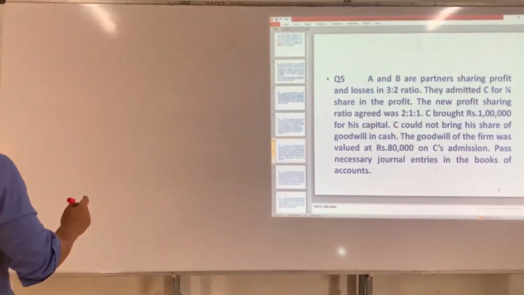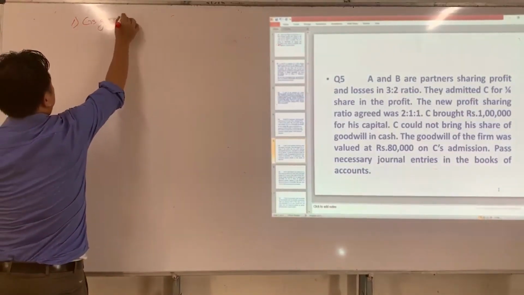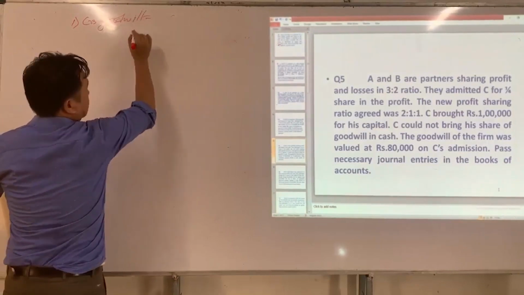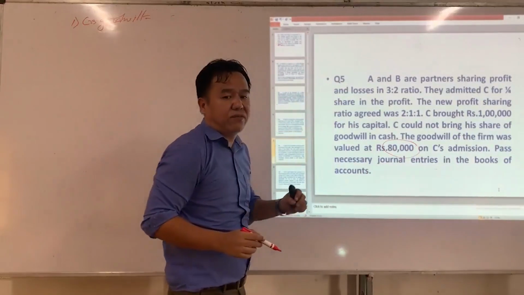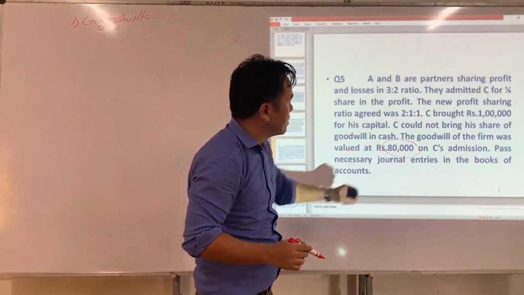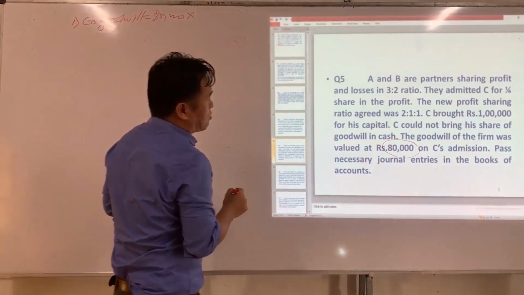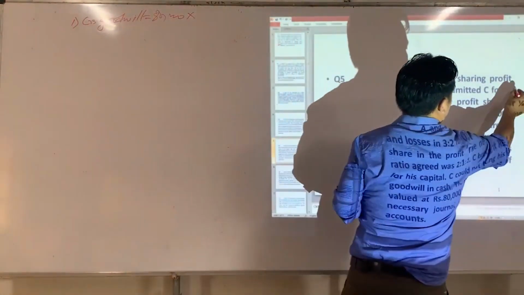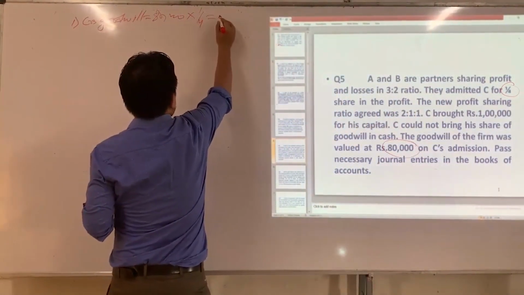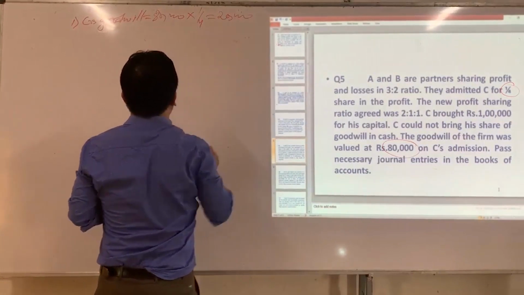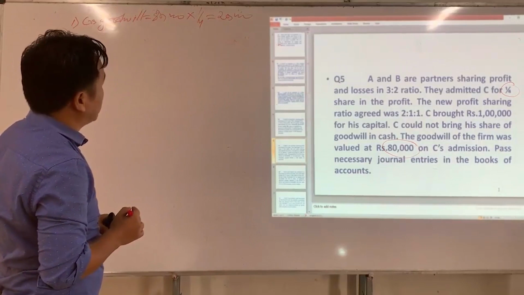Now the first step is to find C's share of goodwill. C's goodwill is equal to the firm's goodwill. Since C's share of goodwill is not given directly, we have to find it from the firm's goodwill. So 80,000 multiplied by C's share of profit, which is 1/4. So C will bring ₹20,000 as his share of goodwill.